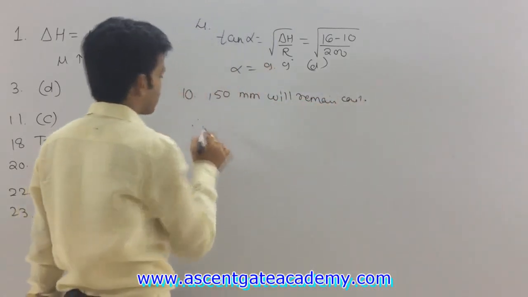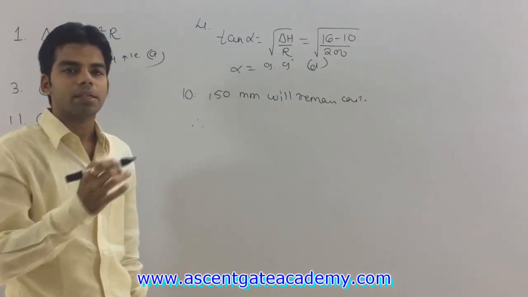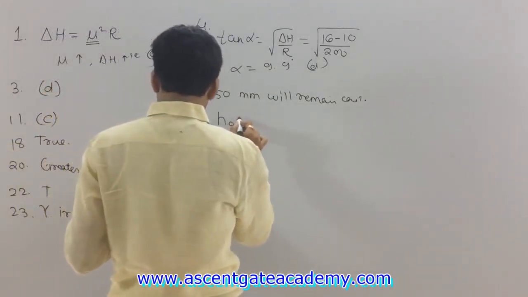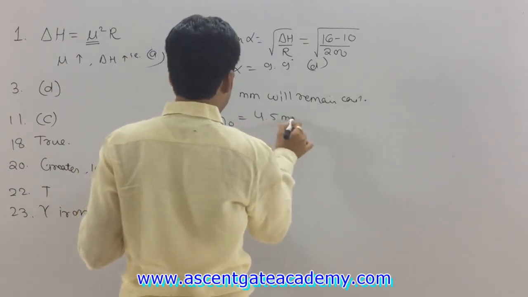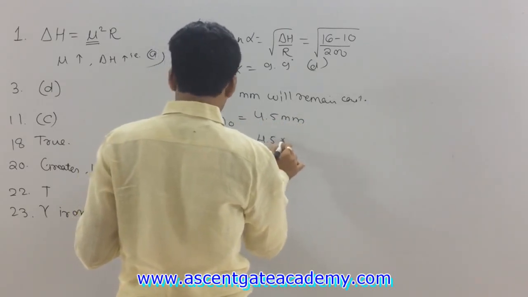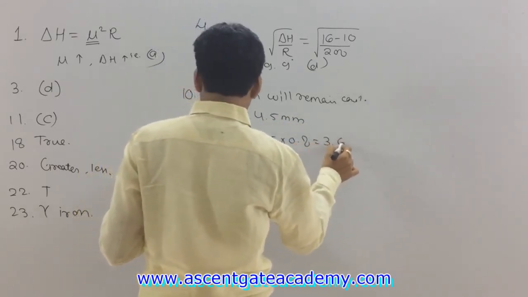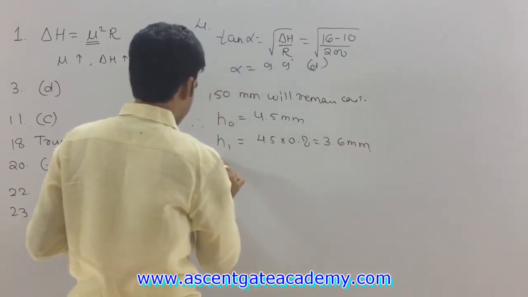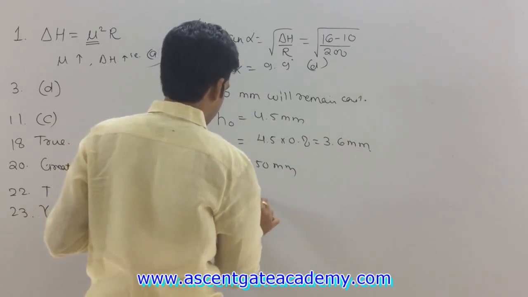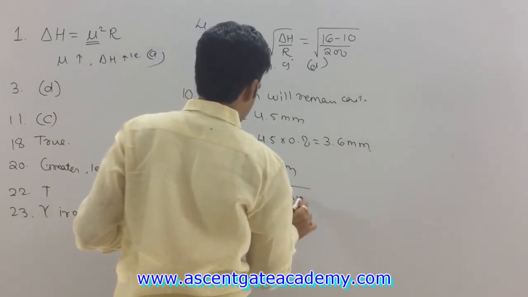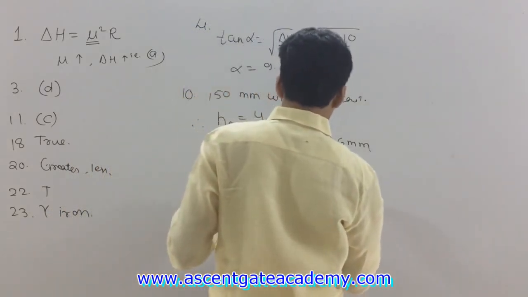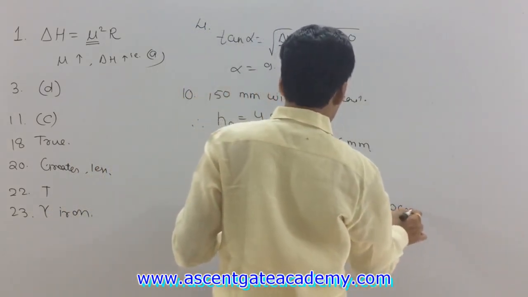Therefore, whatever is the reduction in area is nothing but the reduction in height. The initial height h0 is given as 4.5 mm. Final height h1 is reduced by 20%, so this will be 4.5 into 0.8, which is equal to 3.6 mm. Radius is given as 450 mm. So from here we can get the value of alpha, which is equal to tan inverse of under root of del H upon R. Just put the values, we will get 3.62 degree or 0.06 radian. That's it.